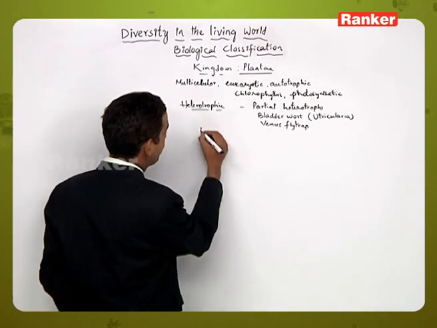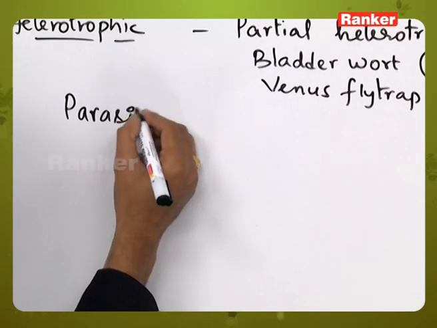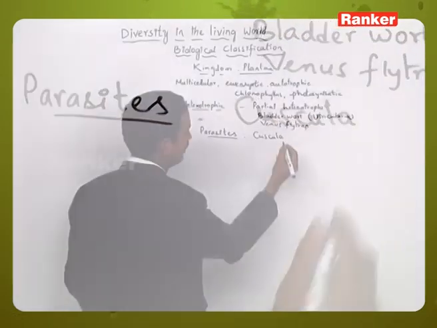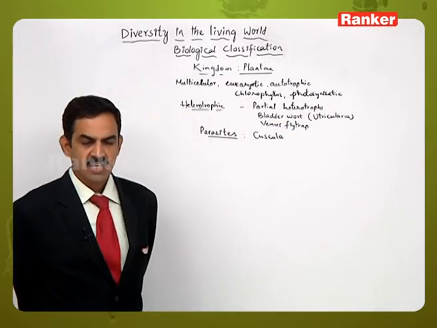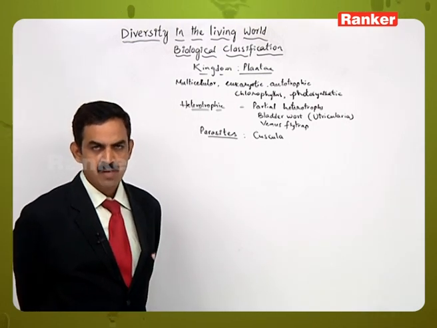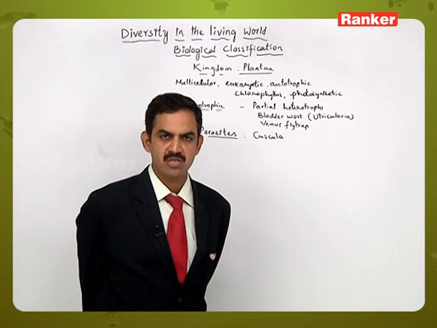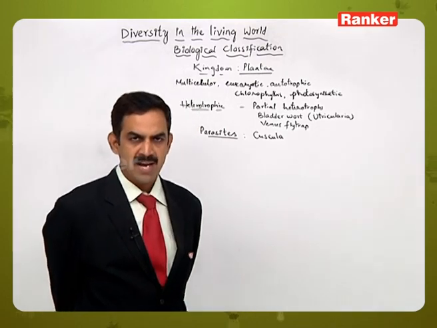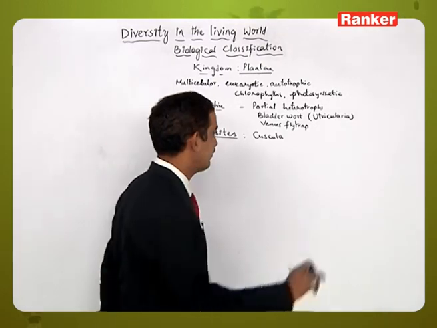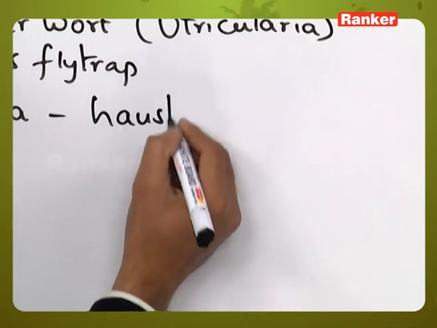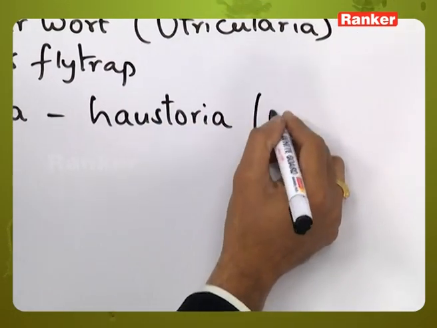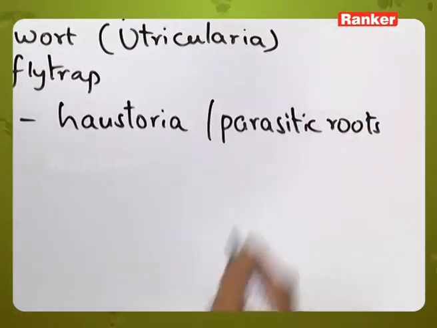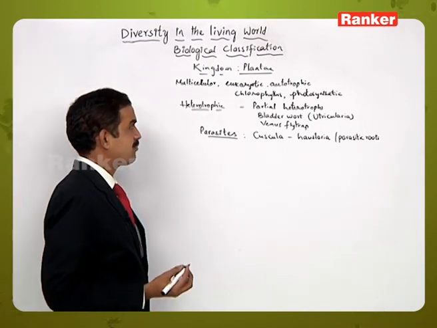And there are some parasitic plants also, like Cuscuta. Here this Cuscuta is an angiospermic plant which depends upon other angiospermic plants for nutrition, and acquires the food and water from the host plant by producing special structures called haustoria. These are called parasitic roots. So this type of plants are also kept under Plantae.